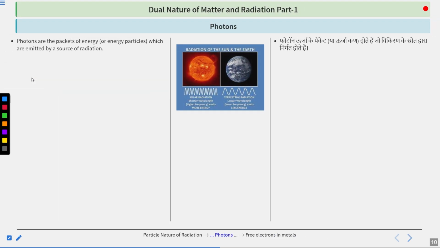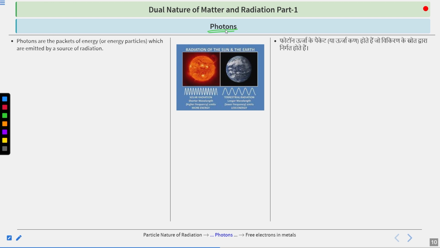Now, after finishing the particle nature of radiation and the historical discoveries that took place at that time, let's have a discussion over the photons. One thing that I would like to make clear here: whenever you talk about photons, always remember that you are going to use the quantum theory of light. In wave theory of light, photons are not used. Photons are used mainly in the quantum theory of light. So whenever you see photons anywhere, remember that you are going to start with the quantum theory of light.